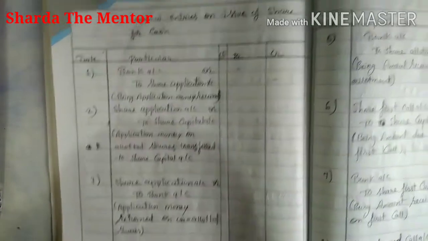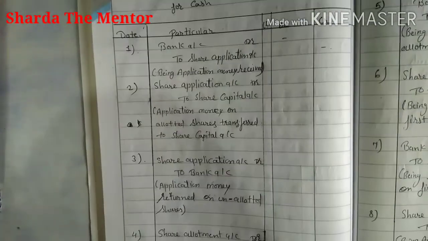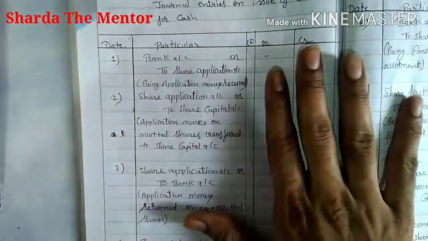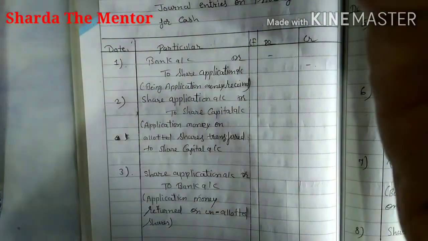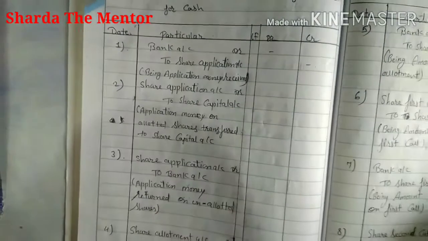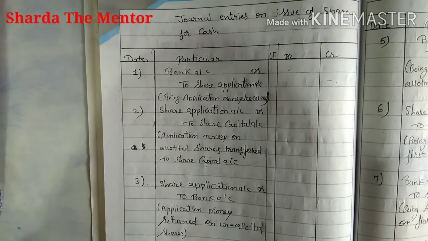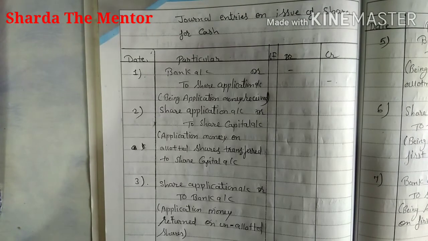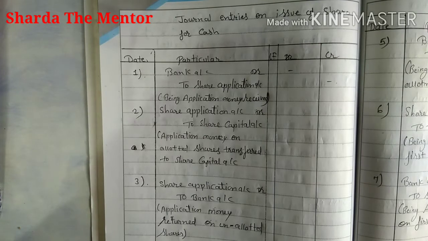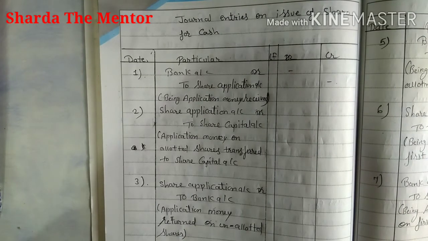Hello everyone. So here we will do some general entries for issuing of shares. Mainly, a company can issue shares for two purposes. First, for the purpose of arranging cash, because they require money, they require finance, so they issue shares for that. If they are selling the shares, obviously they will get money. First reason is that. Second is called consideration other than cash, that we will discuss later.